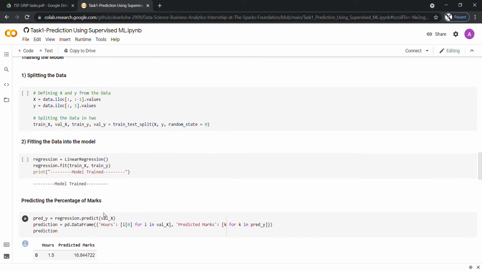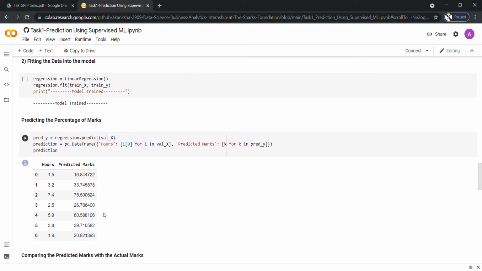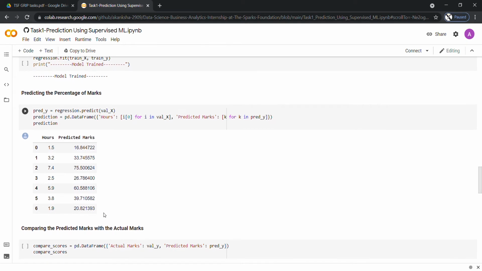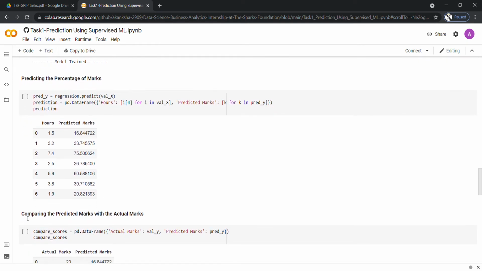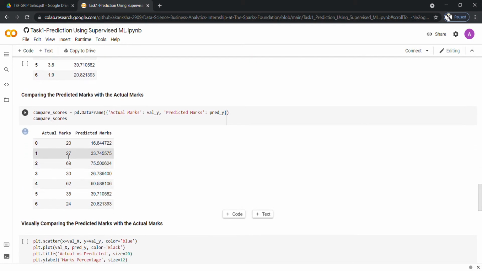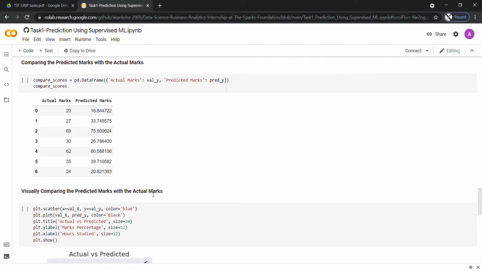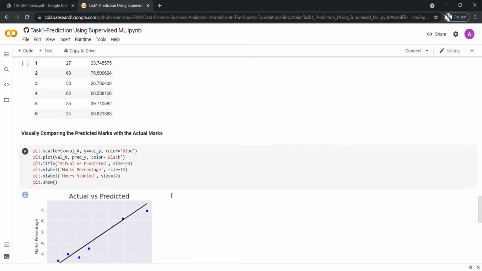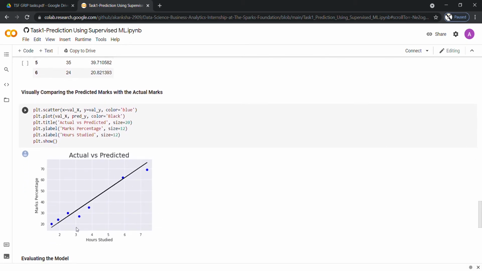Now we are predicting the percentage of the marks. So we are predicting the scores from the hours of the given data. Here we are comparing the data which is actually given and the predicted values. Here the actual value is 20 and the predicted value is 16.84. Here the actual value is 27 and the predicted value is 33.74, and so on. This is the visual comparison of the predicted marks and actual marks, and we have used a scatter plot to present this.